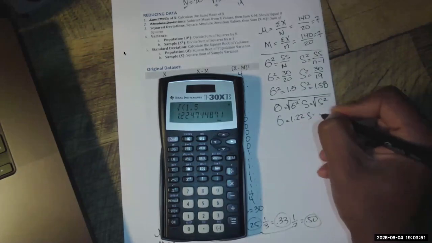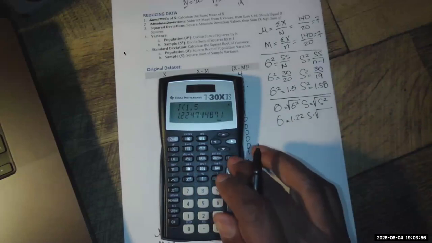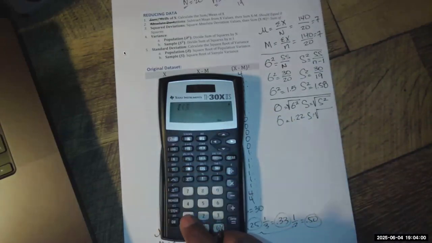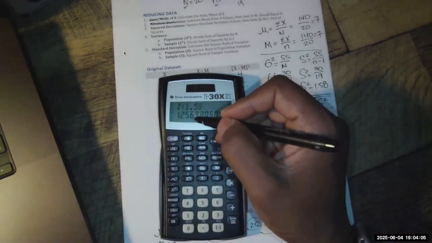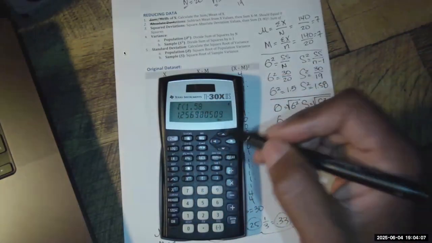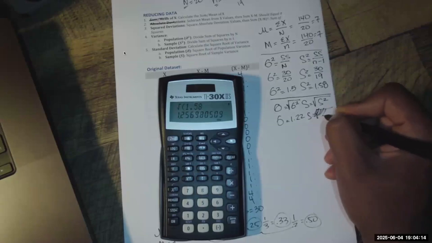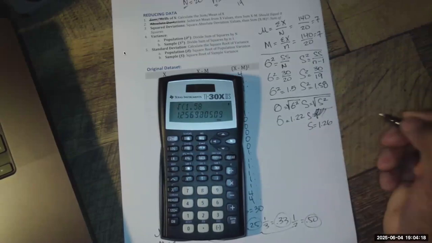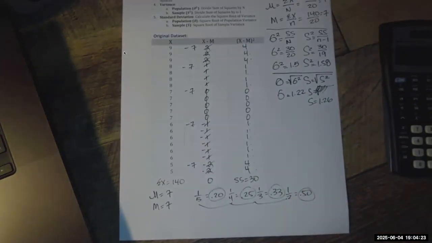And for the sample, we're looking for the square root, again, second and the square root button, of 1.58, and we get 1.256, which we can round up to 1.26. Oh, that should have just been the answer. 1.26.